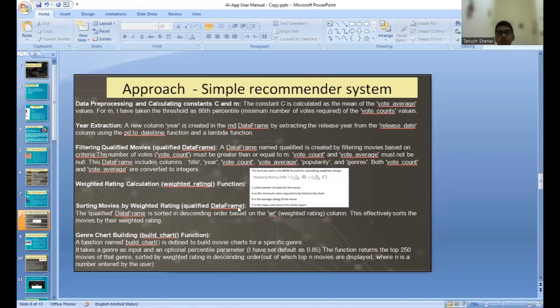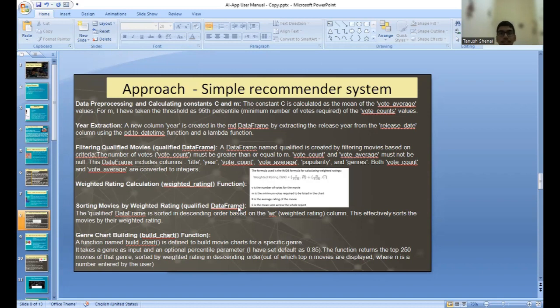So the approach I've used for the simple movie recommender. First, I've done the data pre-processing and calculating the constants C and M. So here vote counts and vote averages are created by selecting non-null values from the vote count and vote average columns of a data frame that contains movie data. The constant C is calculated as the mean average of vote average values, and for M I've taken the threshold as 95%, which will be the minimum number of votes required of the vote counts values.